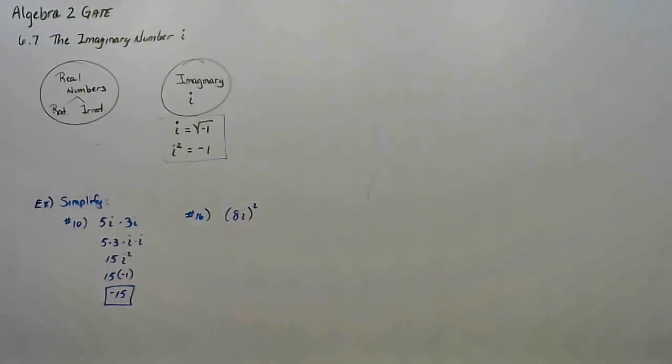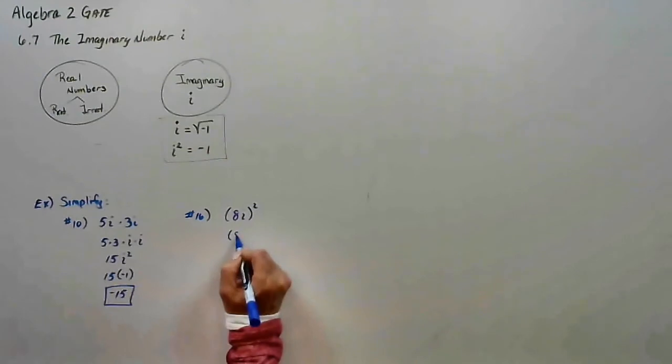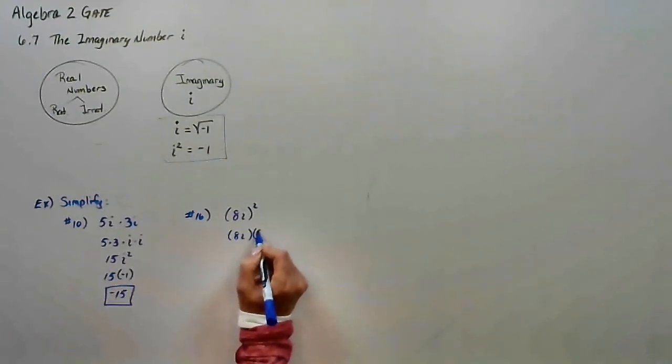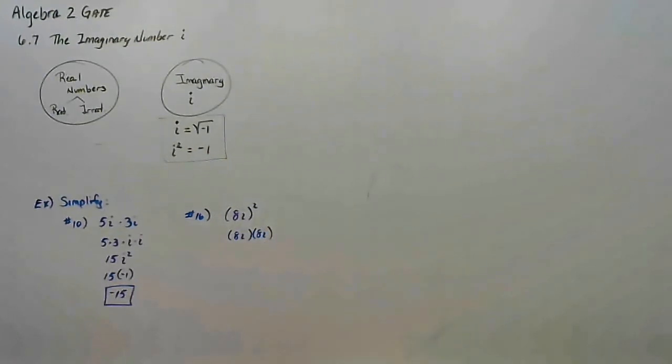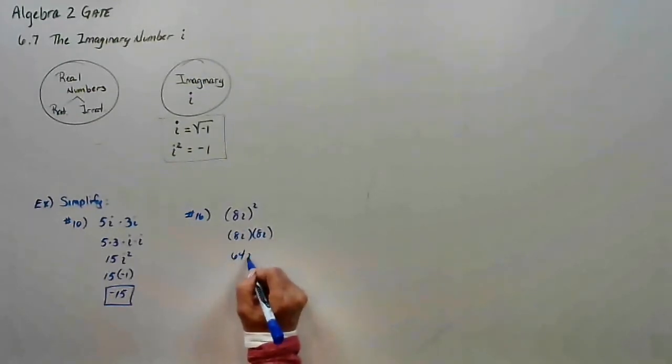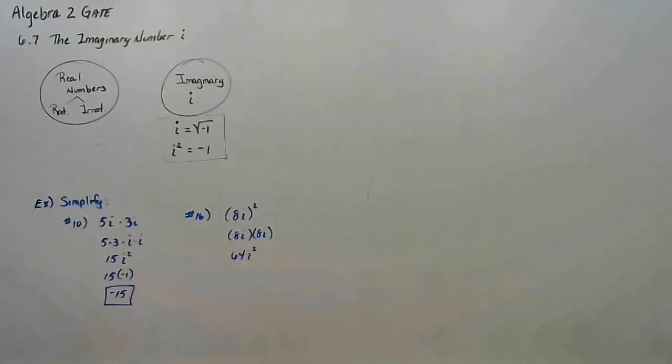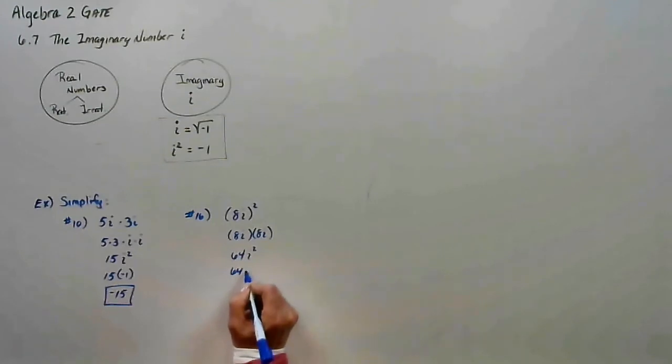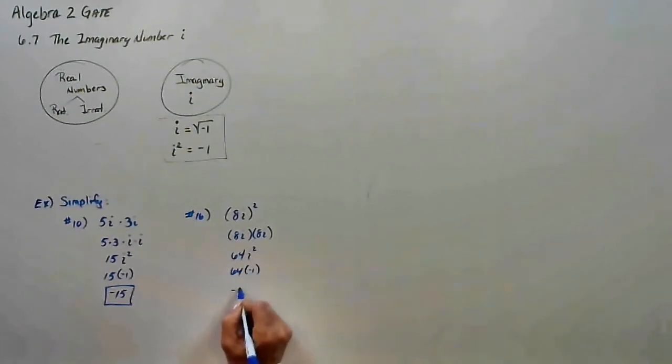When in doubt, write this out as 8i times 8i. 8 times 8 is 64. i times i is i squared. But anytime you see an i squared, replace it with -1. So we're left with -64. Okay. We can move along.